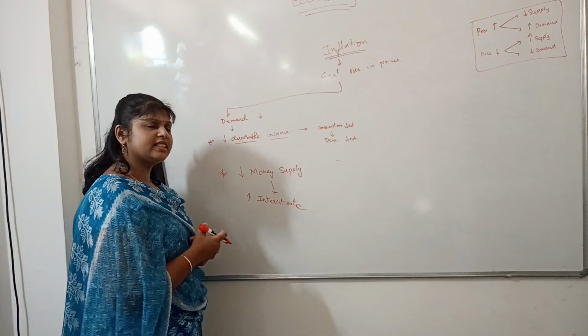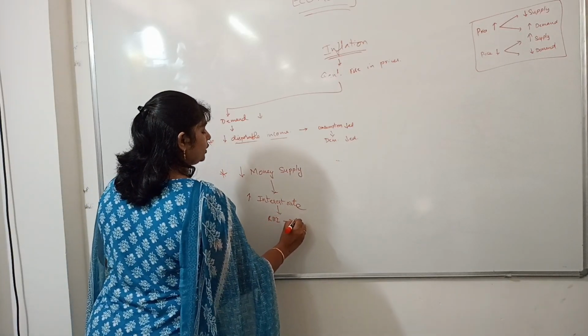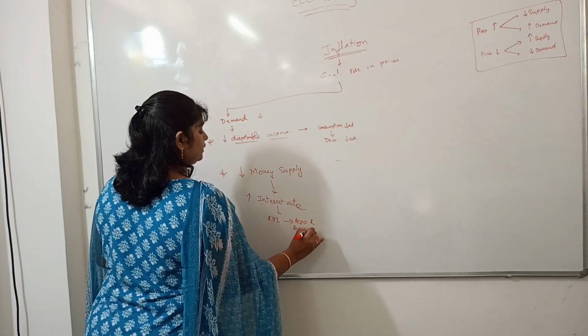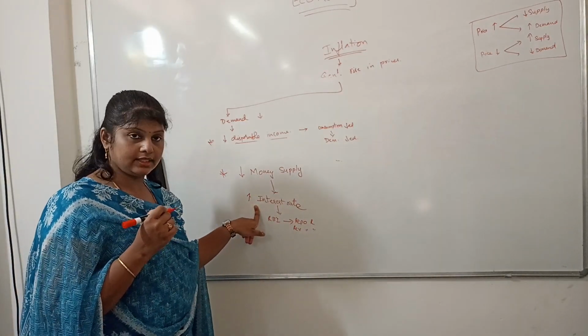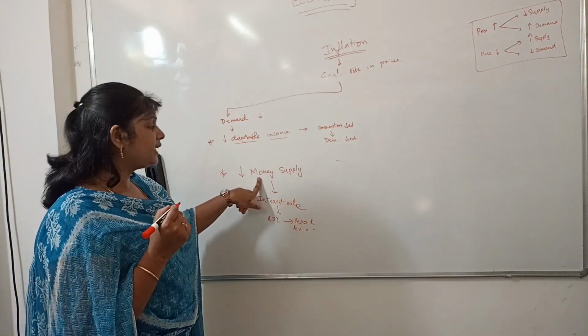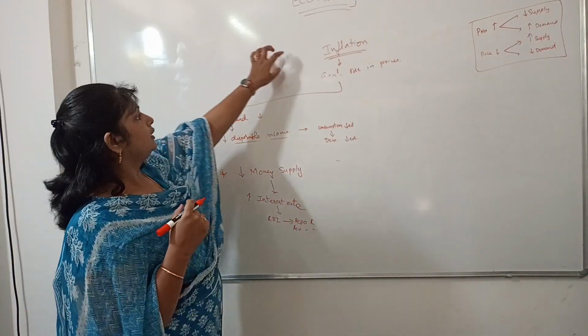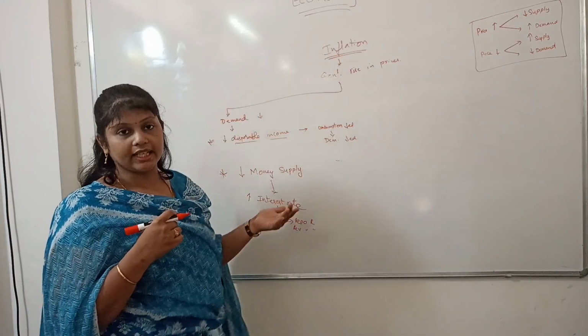Who changes these interest rates? RBI, through repo rate and reverse repo rate. Through repo rate and reverse repo rate, RBI changes these interest rates so that the money supply in the market can be changed. Thereby, the demand gets changed. Thereby, the inflation is contained.